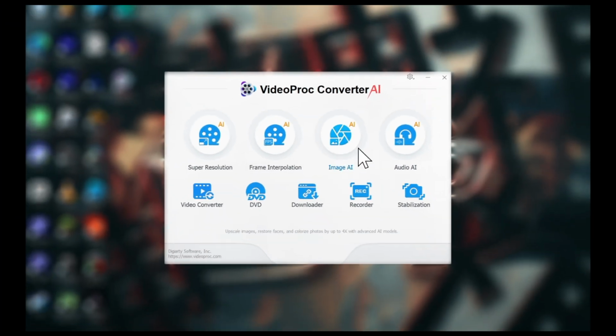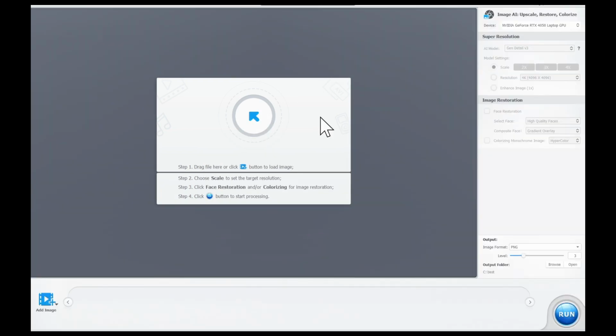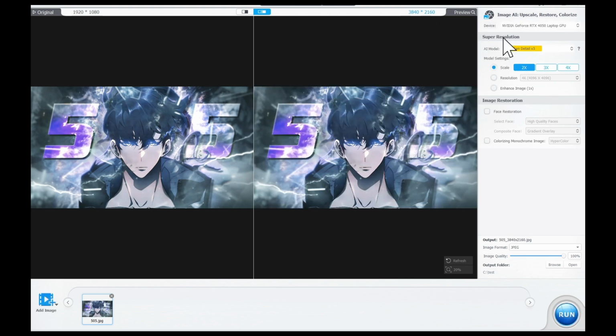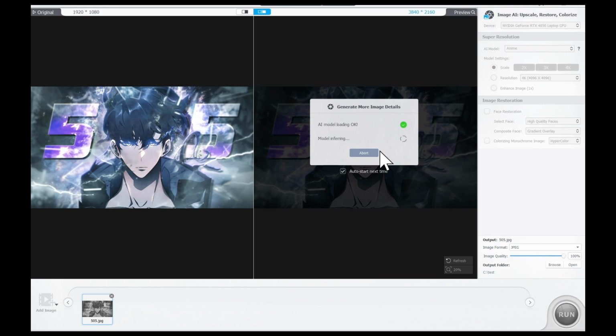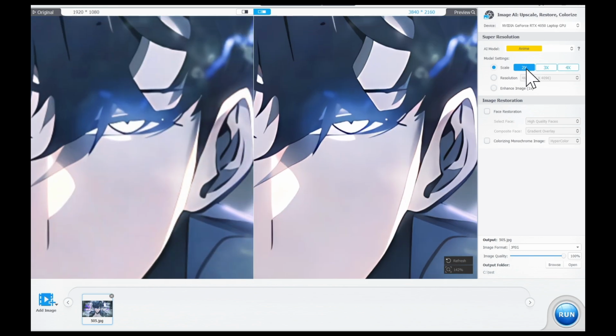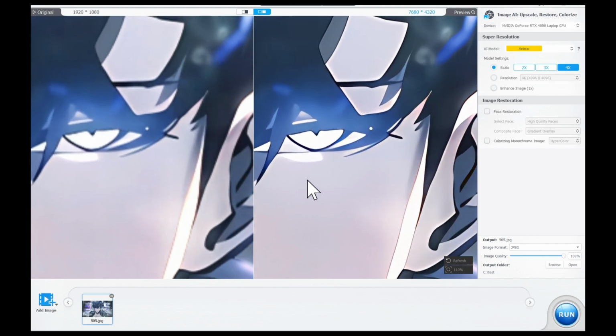Now let's try the image AI features for enhancing the thumbnail or any other images. Once you open the image AI, just follow the same steps as the video enhancement feature. Look, it already looks great with just 2x. Let's try 4x. Wow, just look at the quality.